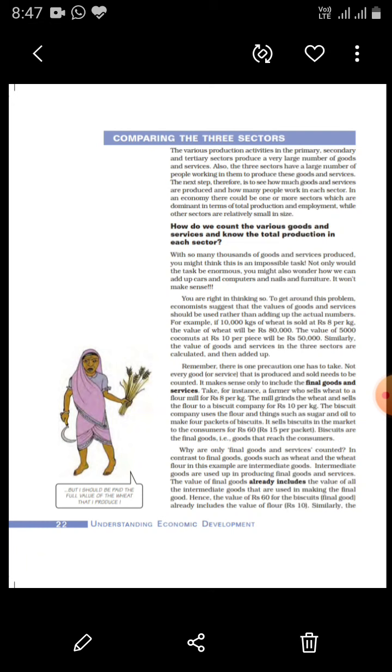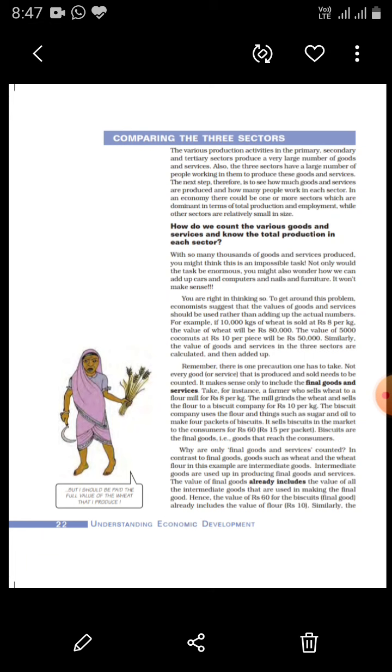Again, we'll continue our economics second chapter, sectors of Indian economy. In the beginning of the lesson, we saw the various sectors of Indian economy, that is primary, secondary, and tertiary, and how they are classified. Today, we'll read about comparing the three sectors of the Indian economy.